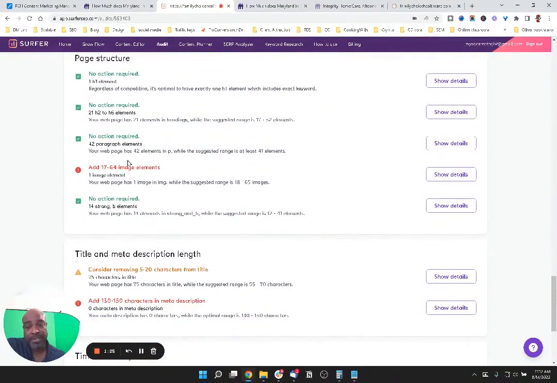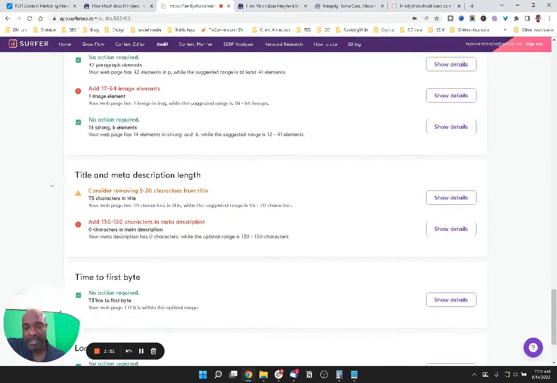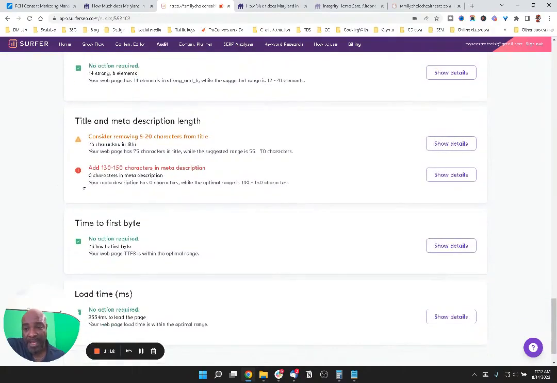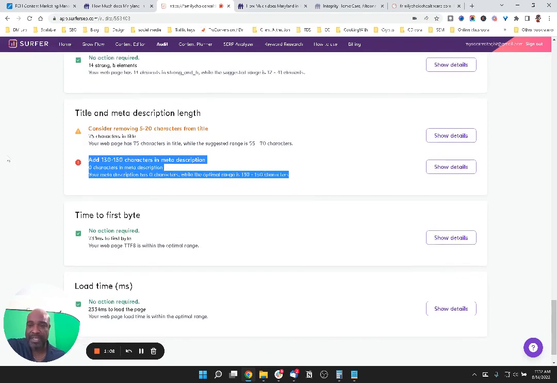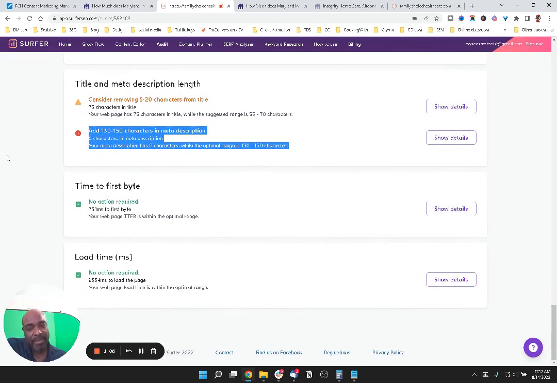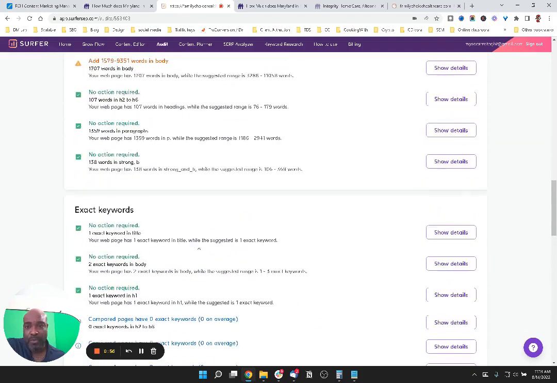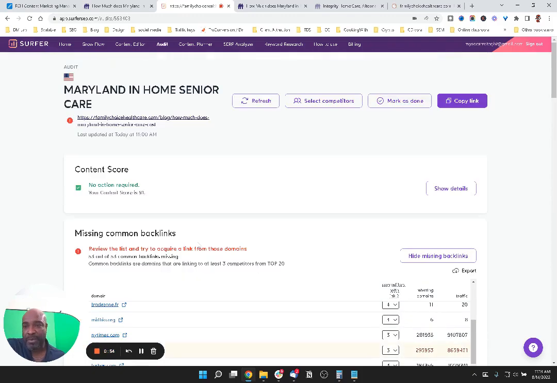You can use some more images. So obviously, if we're adding that many more words, we're going to add some more images into the page as well. And the developer, look at this, the developer missed adding a meta description. Boom! That's a big one. That's got to be fixed as well. Not a direct SEO ranking, but definitely helps with clickability in search results when you get to page one. So we've got to make sure that gets fixed. All right. So absolutely wonderful tool here that Surfer provides to be able to do an audit.